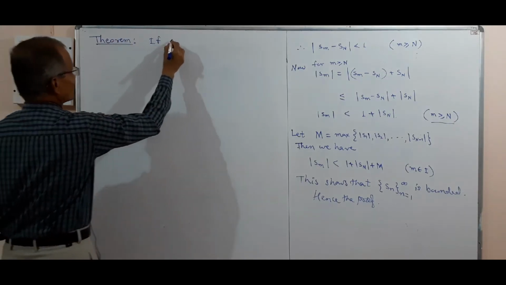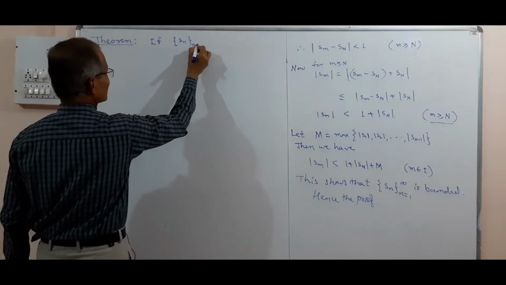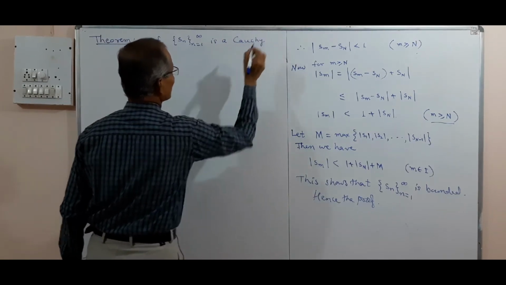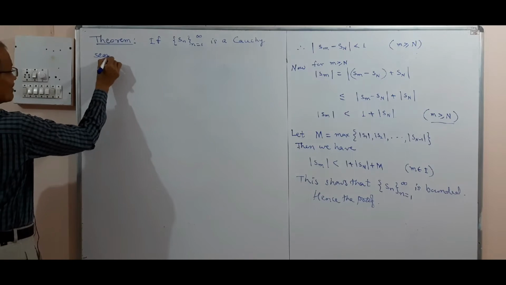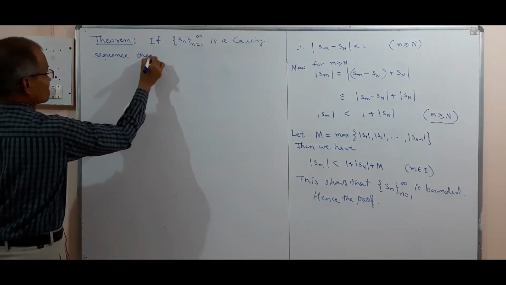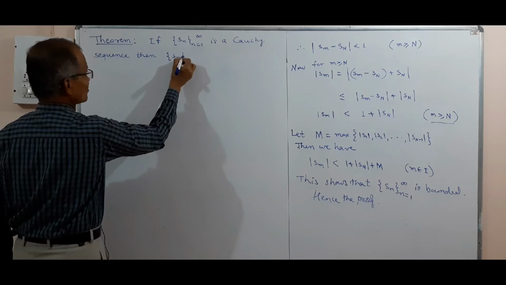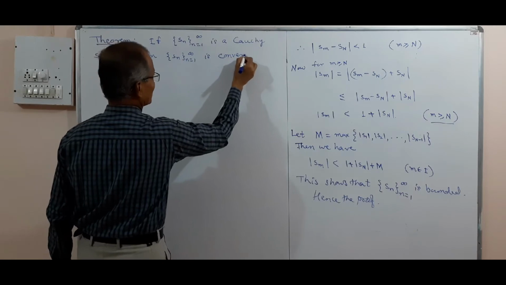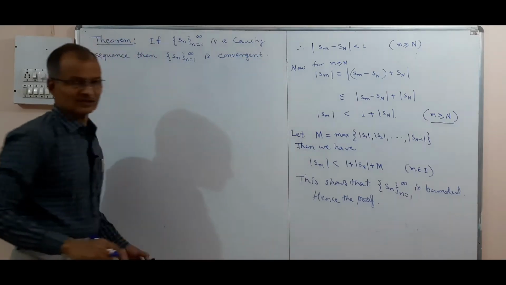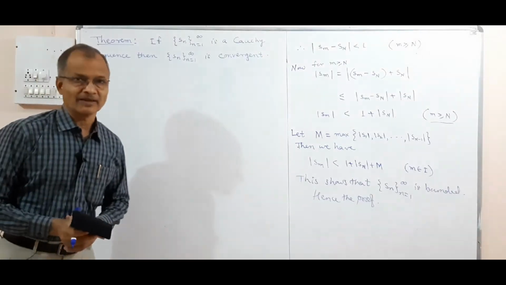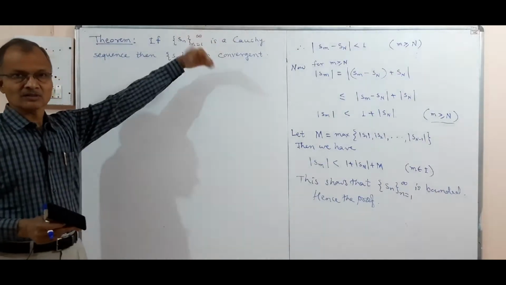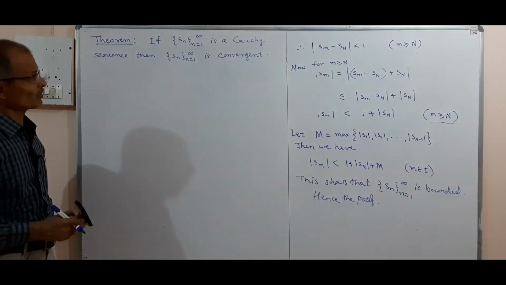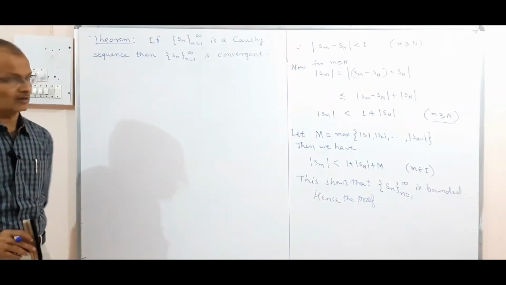If Sn is a Cauchy sequence of real numbers, then Sn is convergent. So for real number sequences, Cauchy and convergent are the same. Convergent implies Cauchy, Cauchy implies convergent. And the two definitions are important. All the definitions are important. We are using the definitions to prove the theorems.